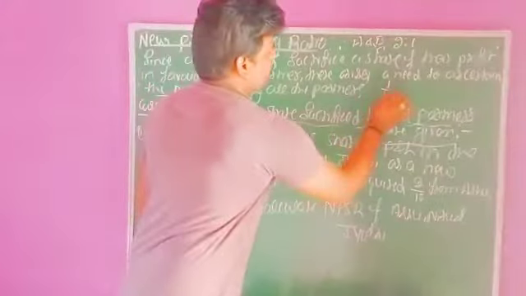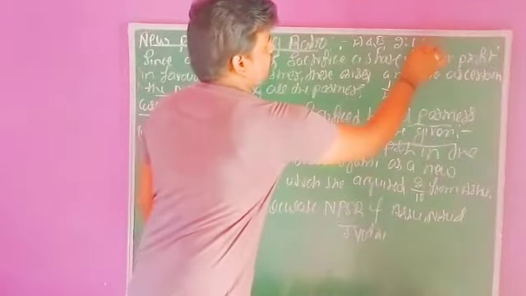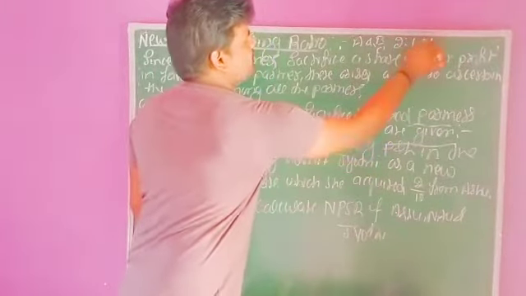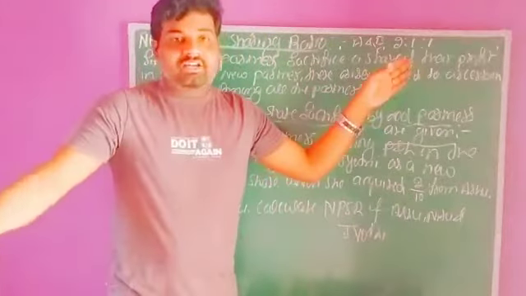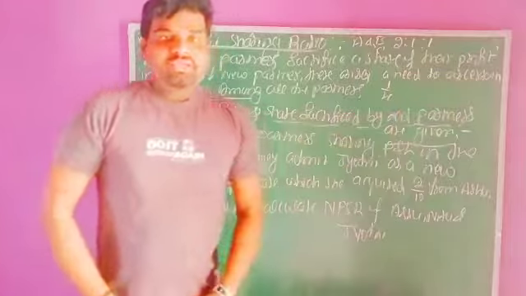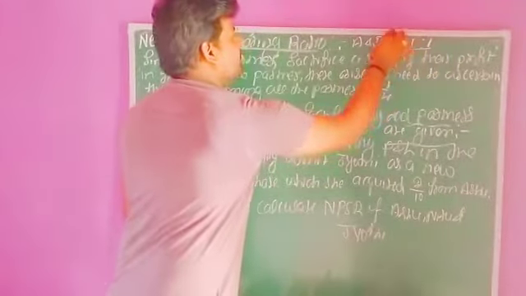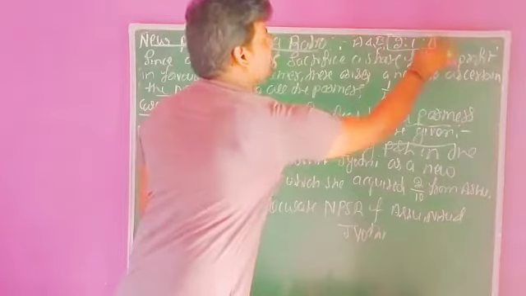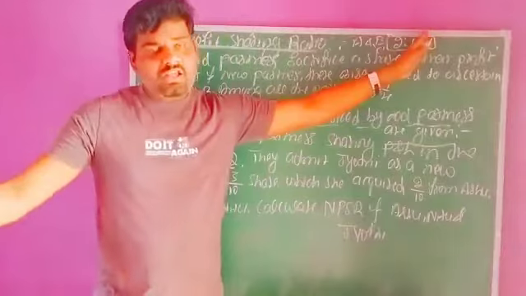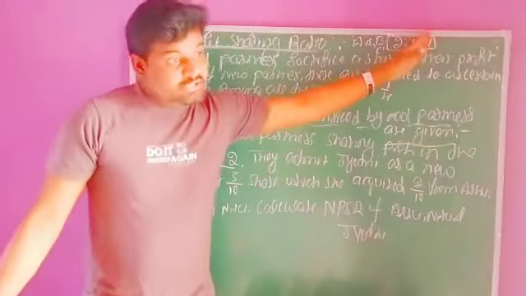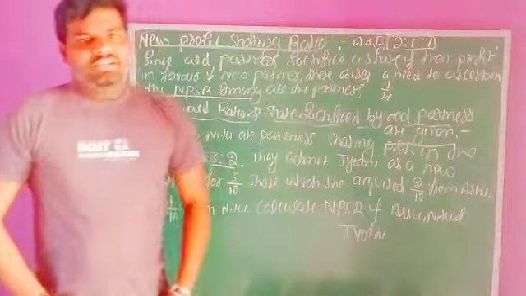So one fourth of the share of profit they are sacrificing to the new incoming partner. After the reconstitution of the firm, the whole ratio becomes a new ratio, 2 is to 1 is to 1. After the admission of a new partner, we need to ascertain the ratios.